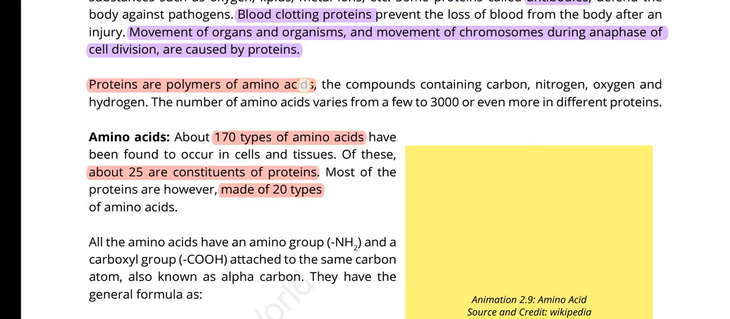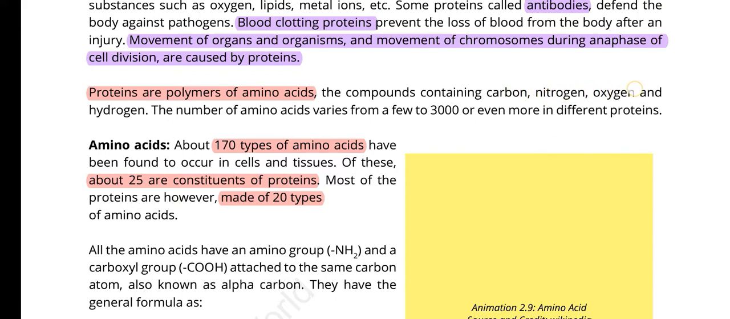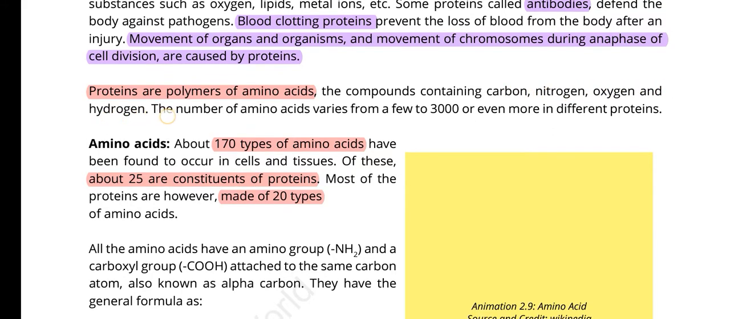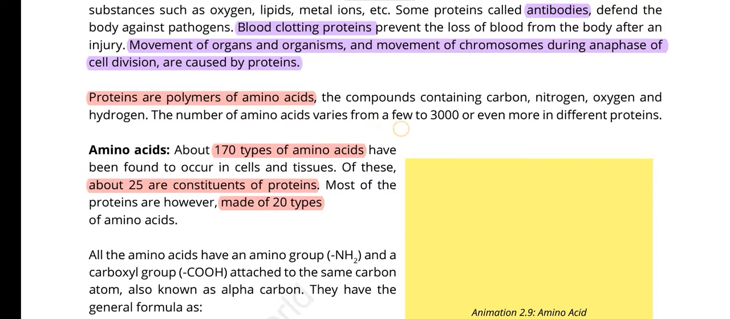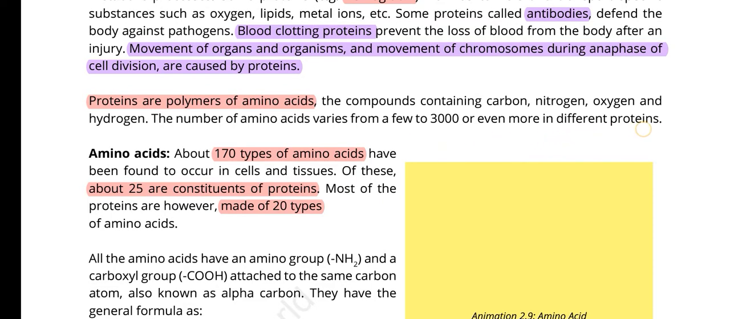Proteins are polymers of amino acids, compounds containing carbon, nitrogen, oxygen and hydrogen. The number of amino acids varies from a few to 3000 or even more in different proteins. Next is the amino acids.